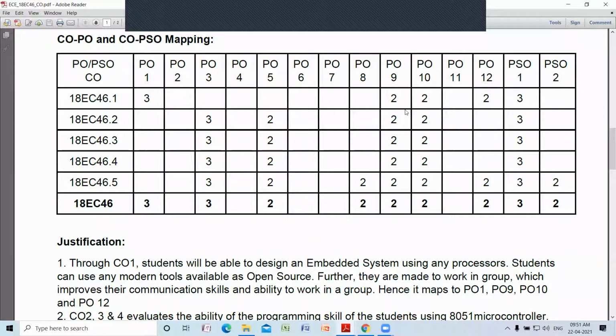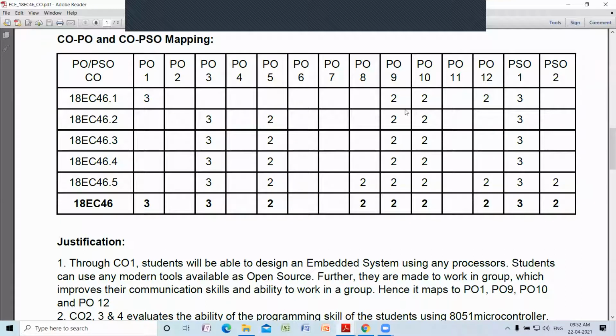That is why we have even mapped to PO9, and you are going to give some report on whatever assignments we have given. That is why your communication skill also we are going to improve. Finally, you will be doing some self-learning by surveying various types of microcontrollers. Like that, we have mapped all the 5 outcomes.